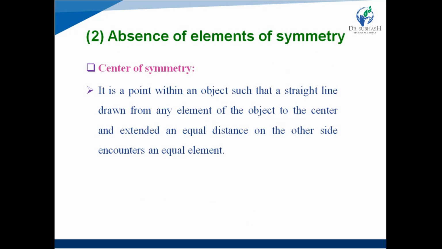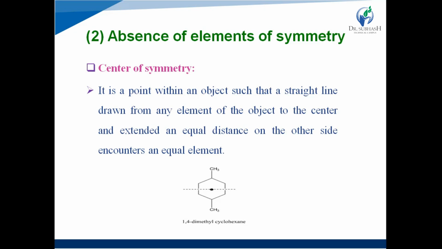Next requirement is absence of elements of symmetry, right? What type of elements of symmetry should be absent? First one is the center of symmetry, right? It is a point within an object such that a straight line drawn from any element of the object to the center and extended an equal distance on the other side encounters an equal element. Example, 1,4-dimethylcyclohexane, right? Same structure.